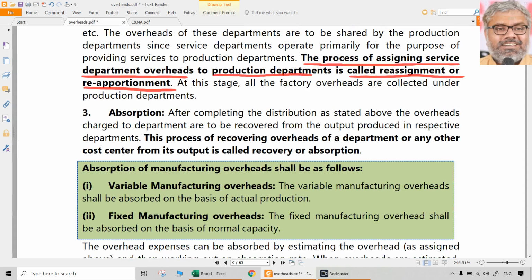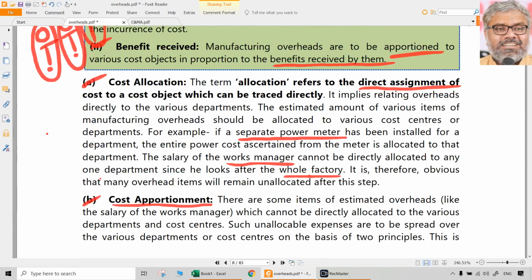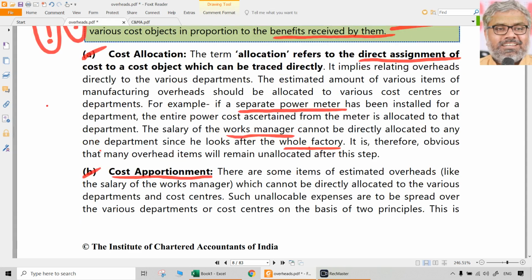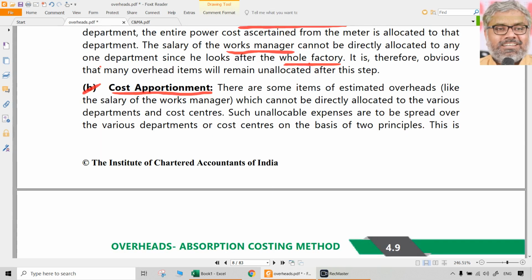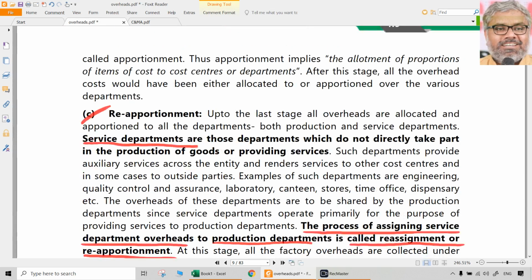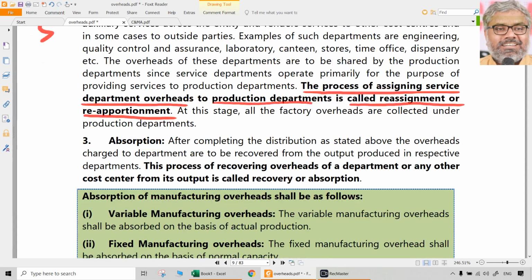We can use other names also here. Allocation is allocation. That will be generally given in the question because we cannot go to the factory and see them. So a cost allocation is not something that we do actually. What we have to do arithmetically is one, apportionment, that we have to do on some appropriate basis, whatever that basis may be. And reapportionment is something also that we have to do. Apportionment is also called primary distribution of overheads. Reapportionment is called secondary distribution of overheads. That is distribution of overheads, simply speaking.